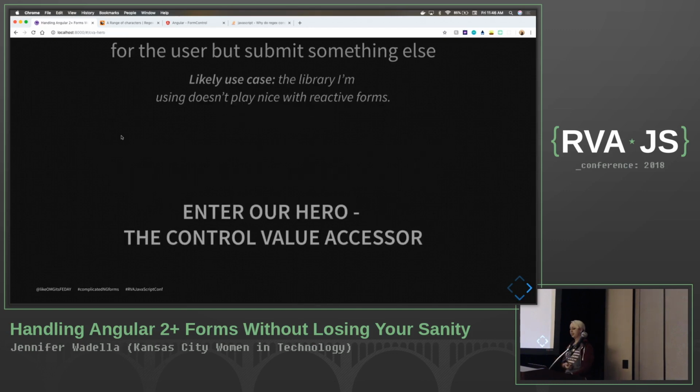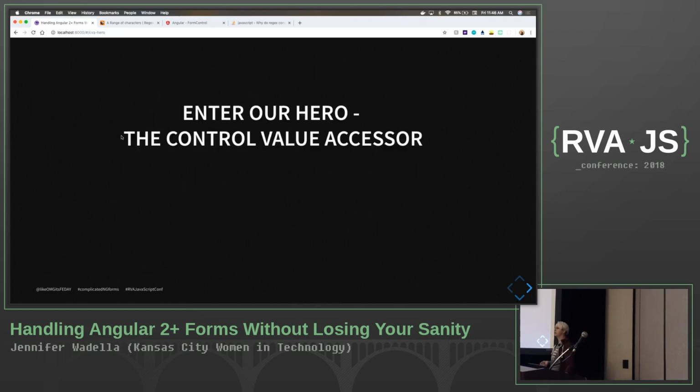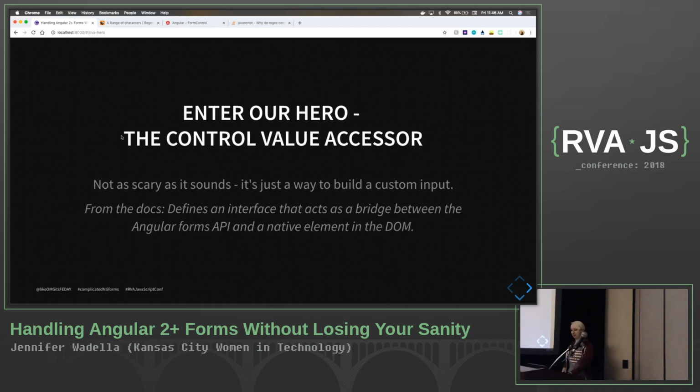So this is where our hero enters, the control value accessor. The only reason I even found out about this is because I was struggling with this problem, and all my workarounds were just hacky, and I was like, this is stupid, there's gotta be a better way to do this. So out of sheer desperation, I hop into the Angular Buddy Slack, and I started explaining my problem. And one of the core contributors is like, oh, you just need the control value accessor. I'm sorry, it's not very well documented. And I'm like, okay. So I'm going to impart that knowledge to you all today, and I'm so excited.